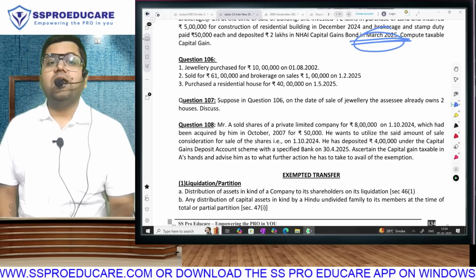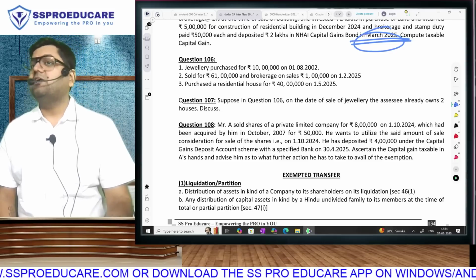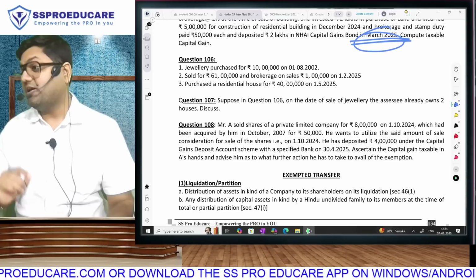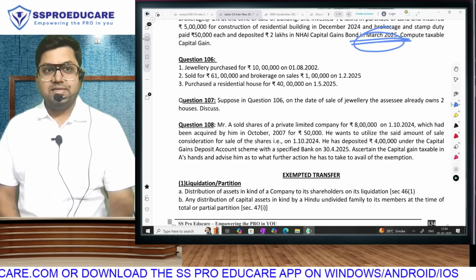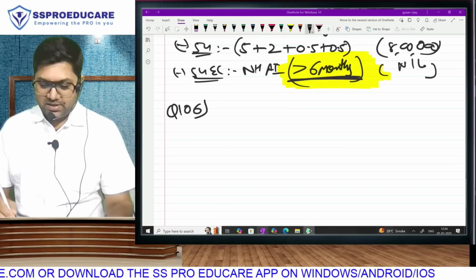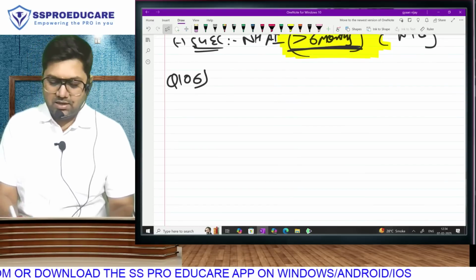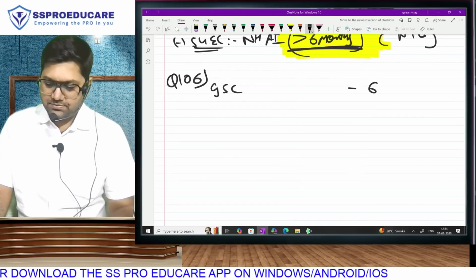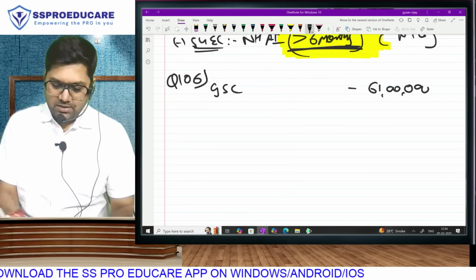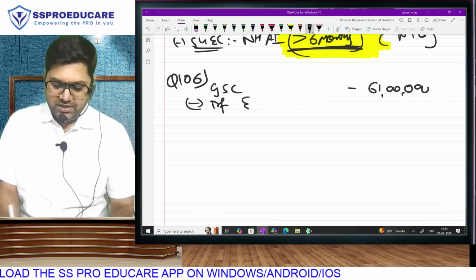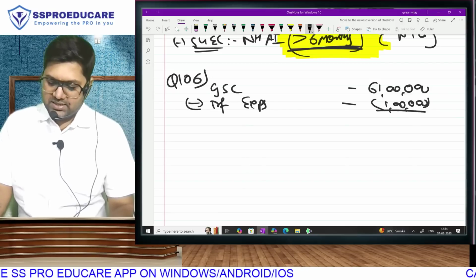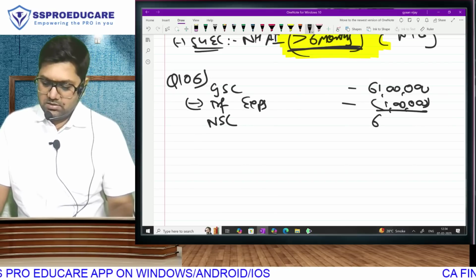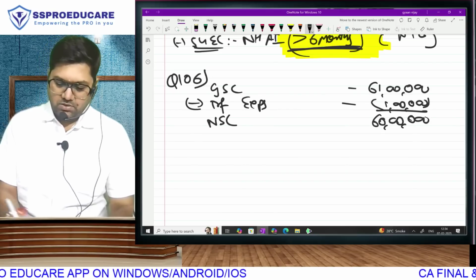Any asset sold and purchase of residential house. I appreciate, but still, capital gain, you will have to learn section number. Last section, section 54F. Sell anything, but invest in residential house. Correct hai? हाँ, so gross sale consideration 61 lakh minus transfer expense 1 lakh. Net sale consideration 60 lakh minus indexed cost,